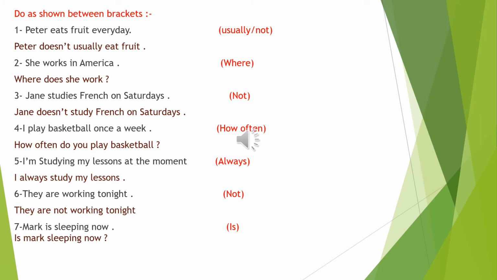Do you remember how to make any sentence in the present simple tense in the negative form? So we have do not for the pronouns we, you, I, or they, and does not for the pronouns he, she, or it. So the right answer here: Jane doesn't study French on Saturdays. Jane, she, that's why we choose does, and for the negative form we write not, does not study.